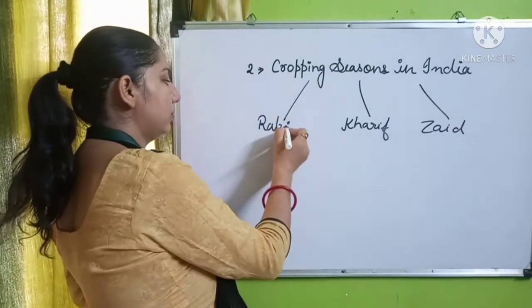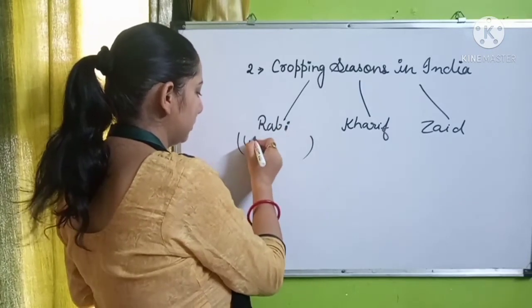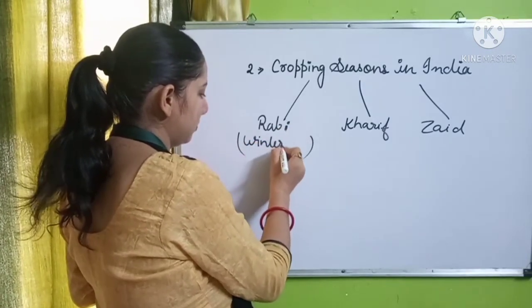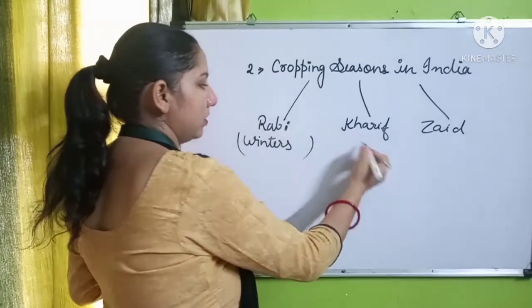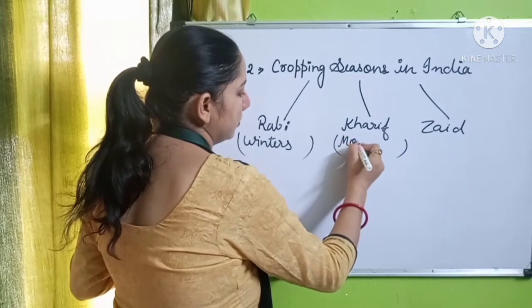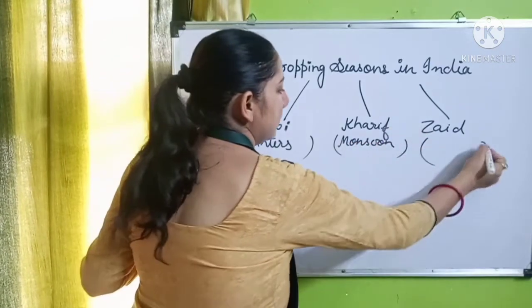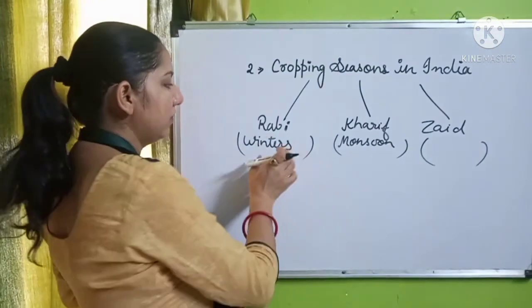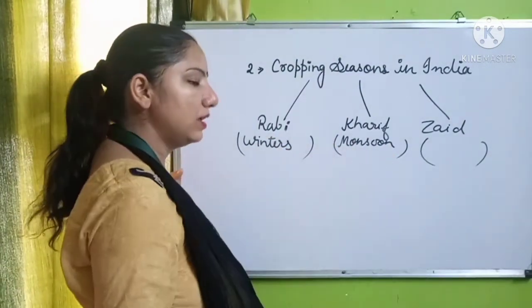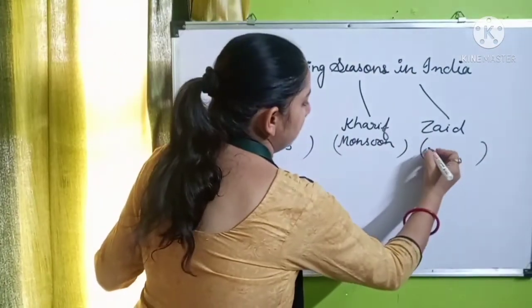So if we go through the Rabi season, it generally refers to the winters. The Kharif generally refers to the monsoon season. And Zaid is the time duration between the winters and the monsoon, basically the time when the summer is starting, that is the summer season.